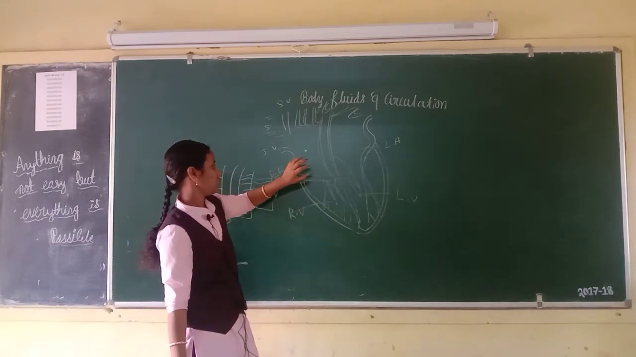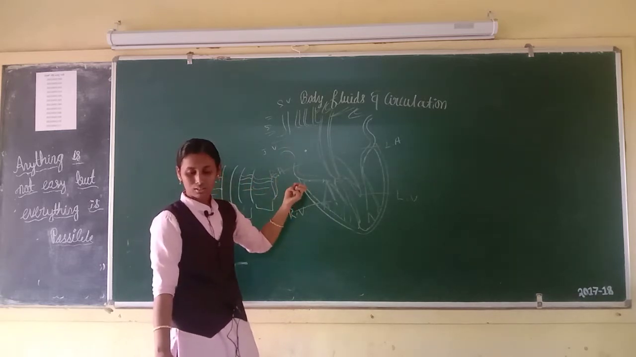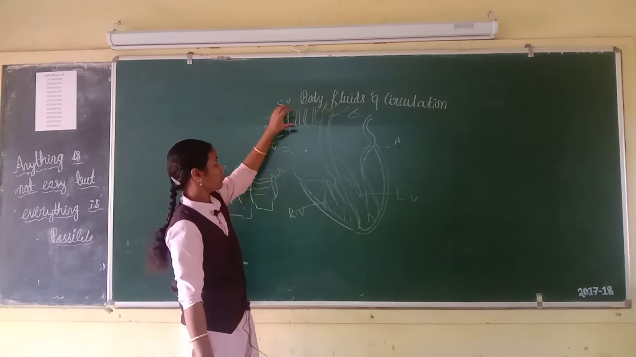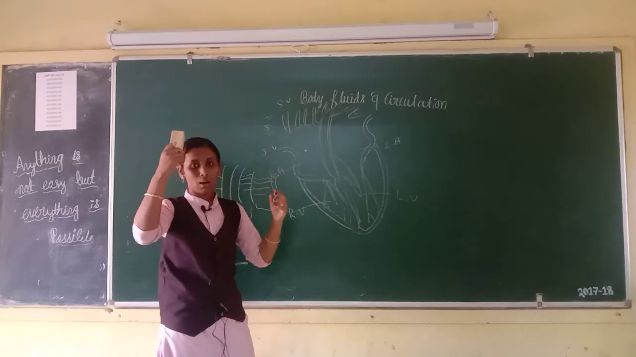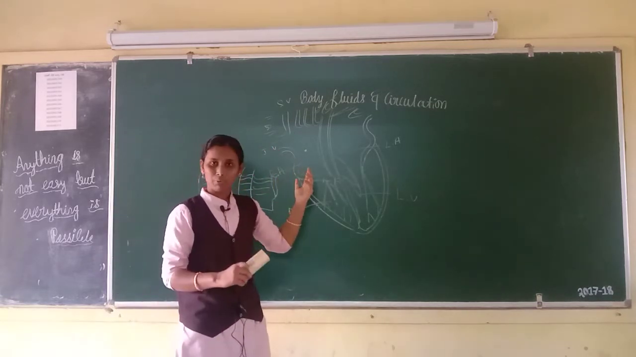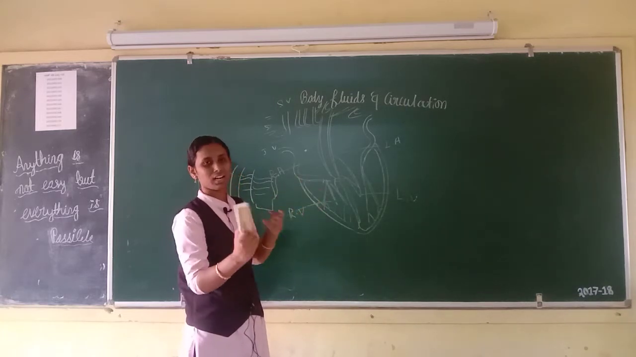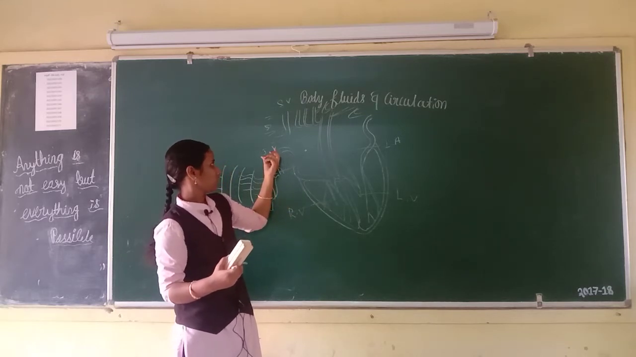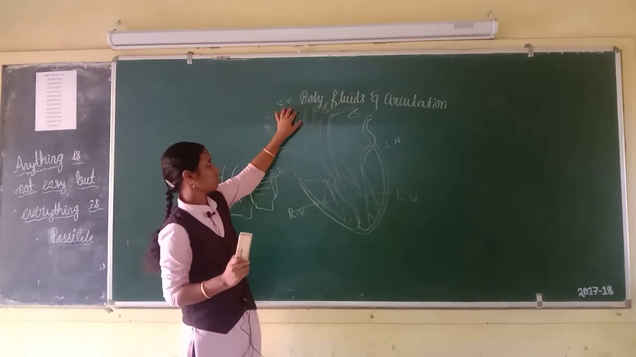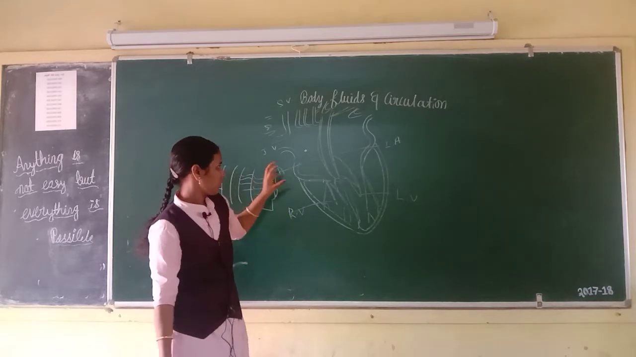First, let us come to the right atrium. Right atrium receives the deoxygenated blood from the superior vena cava, from the upper part of our body, then the inferior vena cava from the lower part of our body, then the coronary sinus. Coronary sinus means the muscles present in and surrounding the heart. Right atrium receives the deoxygenated blood from the superior vena cava, inferior vena cava and coronary sinus.